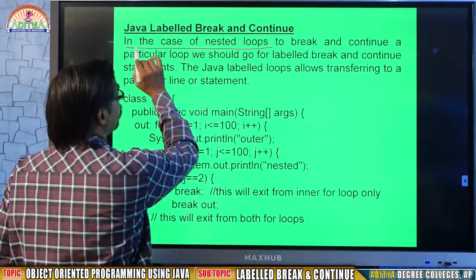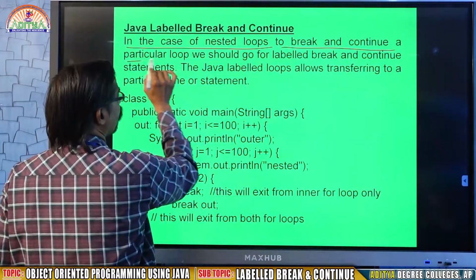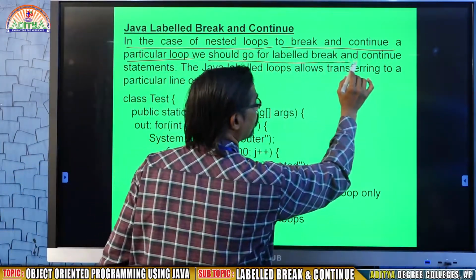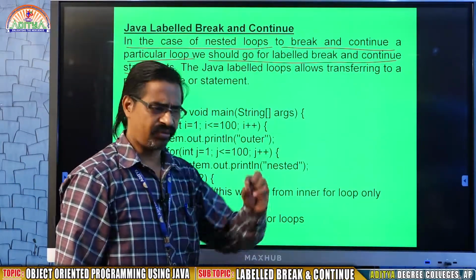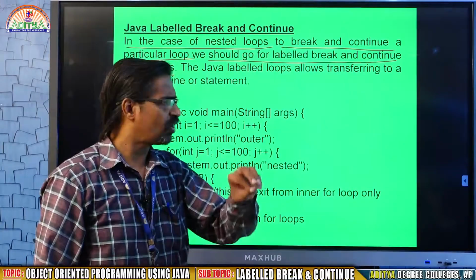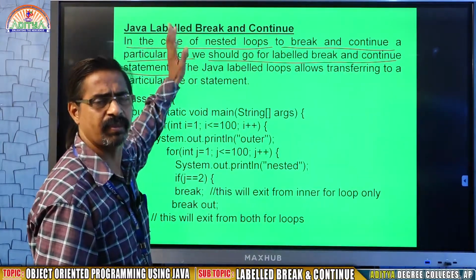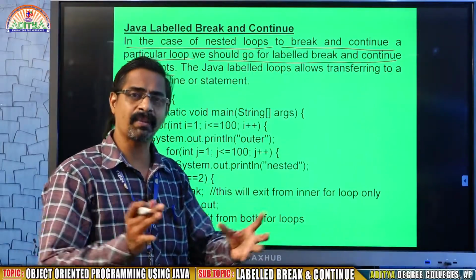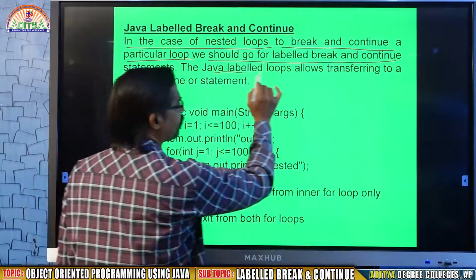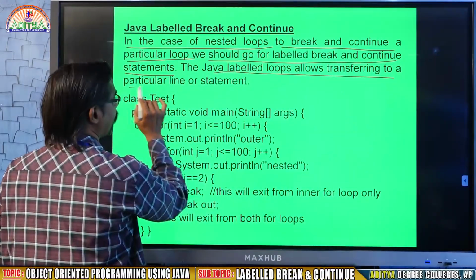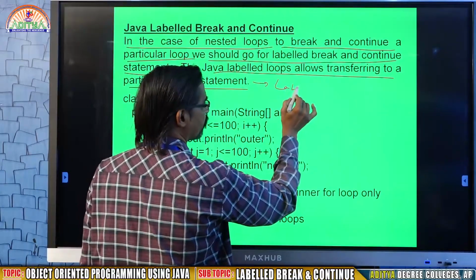Like here also, in the case of nested loops, to break and continue a particular loop, we should go for labeled break and continue statements. So when you are writing a single for statement, no need to worry about labels. Simply break and continue. When you are using a larger number of breaks, then this topic is important. Java label loops allow transferring to a particular line or statement, where the particular line or statement is called a label.